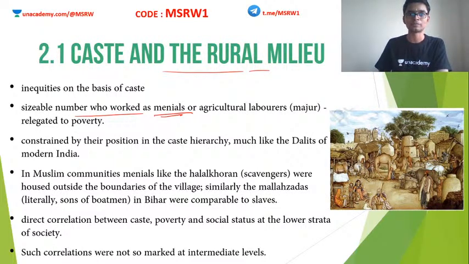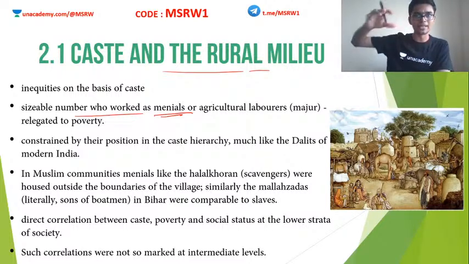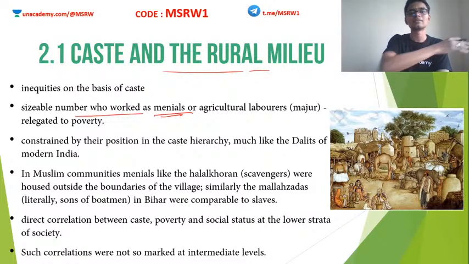Clear? We see that even today, some of it is still continuing. This is also one of the reasons we have adequate checks and balances in our constitution, providing some reservations for certain classes. If you have read your constitution, you will know that there is reservation for socially and educationally backward people, and now economically also. The basis of all this lies back in these periods, like 500 years ago or 400 years ago.